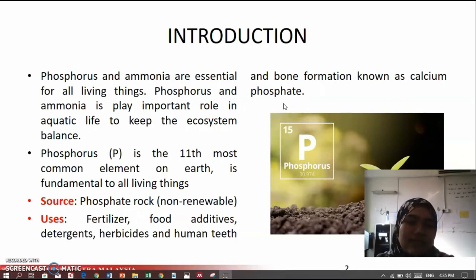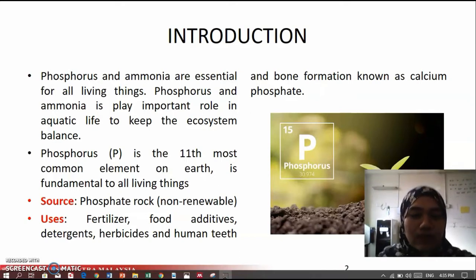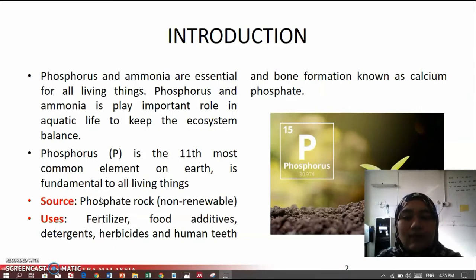Okay, phosphorus is the 11th most common element on Earth, which is fundamental to all living things. The source of phosphorus is phosphate rock, which is a non-renewable source, and the uses of phosphorus are for fertilizer, food additive, detergent, herbicide, and also for humans for teeth and bone formation.